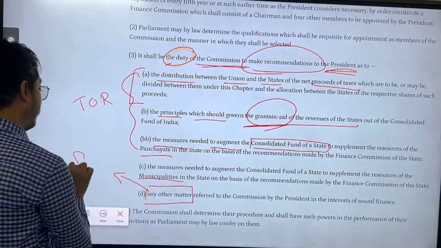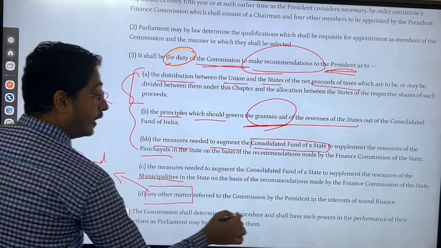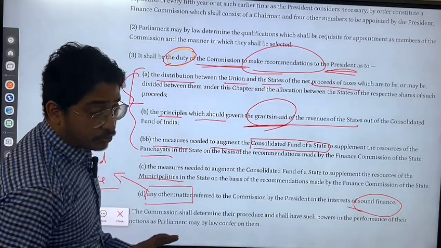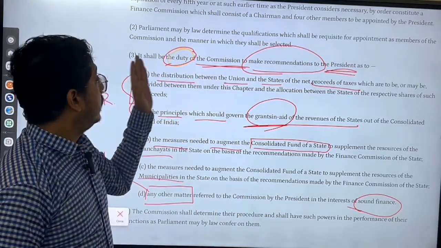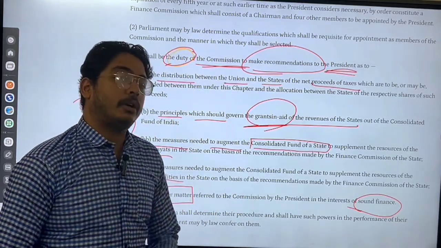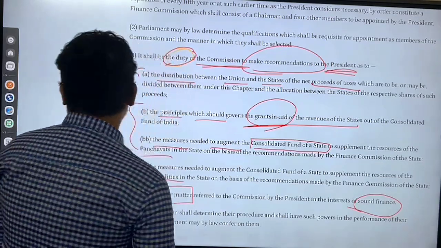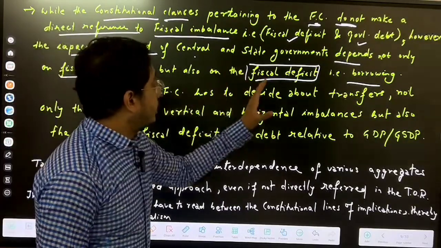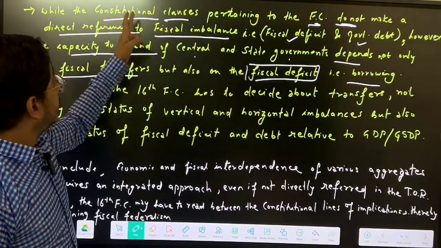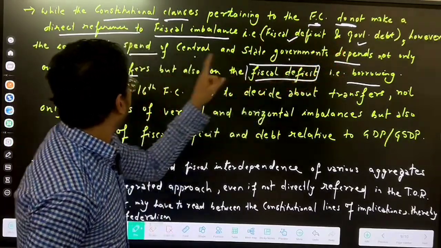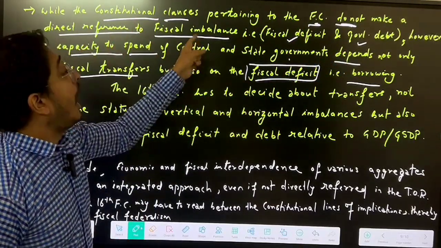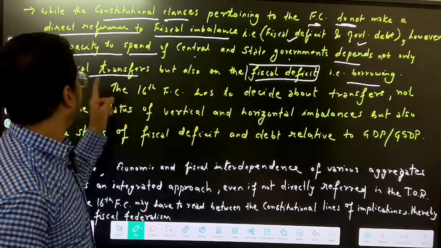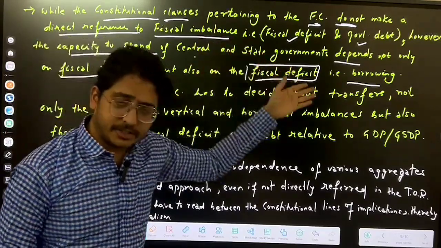Now one more thing is any other matter. This matter can be for sound finance. Anything on sound finance can also be referred to the Finance Commission, and they can also give views on that. So that's what I was saying. While the constitutional clauses pertaining to the Finance Commission do not make a direct reference to fiscal imbalance, the capacity to spend of central and state governments depends not only on fiscal transfers but also on the fiscal deficit, that is borrowing.